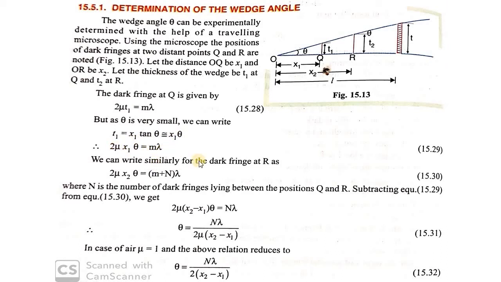We can write simultaneously the condition for the dark fringe at the position R, that is m plus n lambda is equal to 2 mu having the distance x2 theta, where n is the number of dark fringes lying between the positions Q and R.